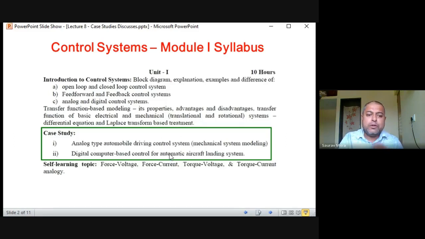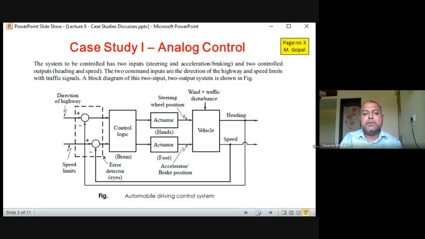One is the analog type automobile driving control system, that is mechanical system modeling. This is an analog type controller. And the second one is digital computer based control, that is the automatic aircraft landing system. So we are starting with the first type, that is the analog type of control. You will find it in the book of M. Gopal, whichever is uploaded to you. That is the main textbook. That is page number 3.